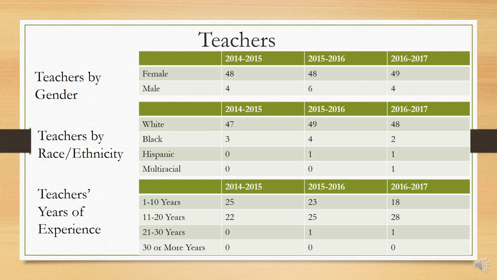This again is the trend that we see at our school, where most of our teachers have 11 to 20 years of experience, but the teachers that have 1 to 10 years of experience are not far off. We are a younger school, and so you can see that because we have younger people at our school, we have less years of experience, and we don't really have anybody at our school who has more than 20 years of experience.